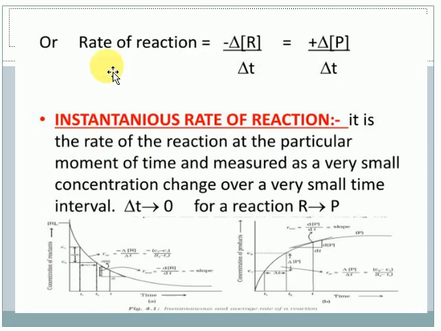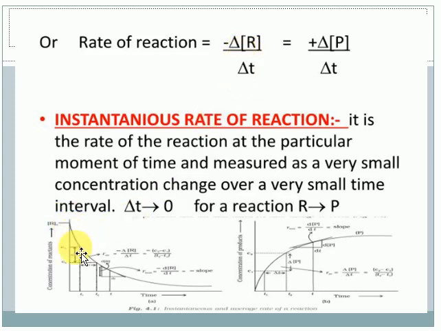The next point is very important. Some chemical reactions take place completely, while others take place only to some extent, 50% or 30% completed. So I want to measure how much of the reaction is completed. So the rate of reaction is the change in the value, the change in the reactant concentration, that is delta R, delta R by delta T. In other words, change in concentration per change in time.